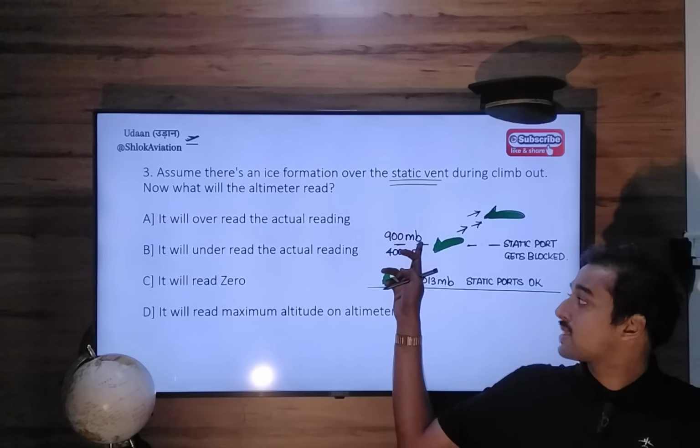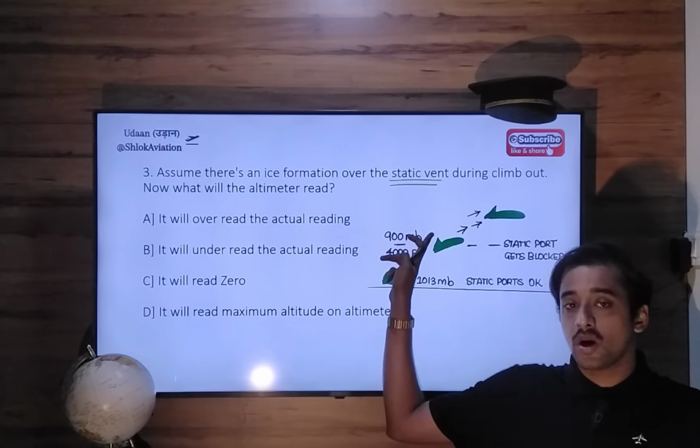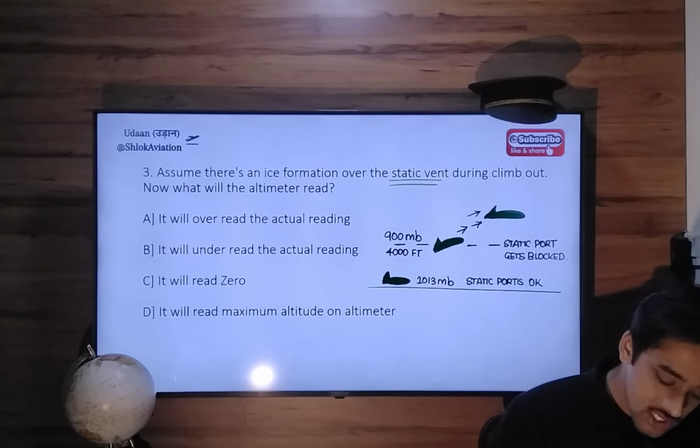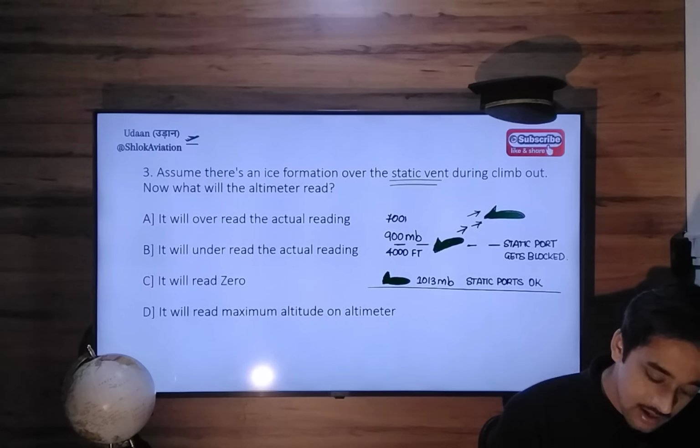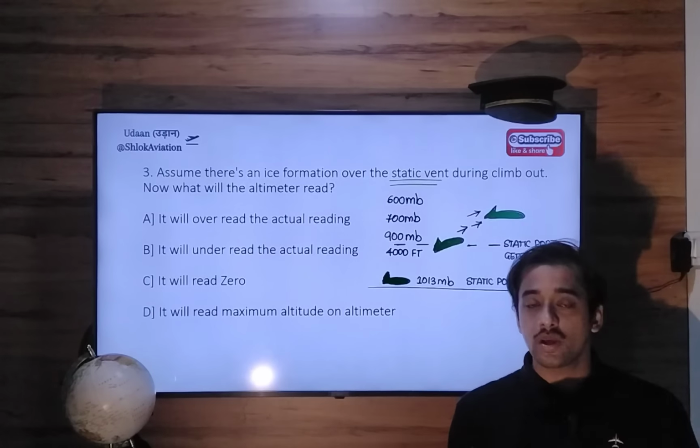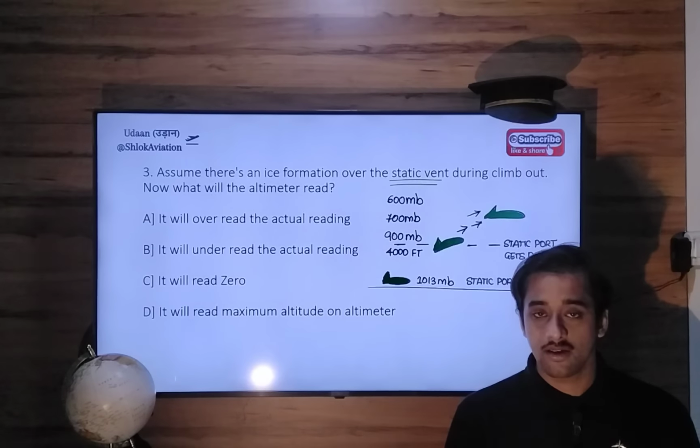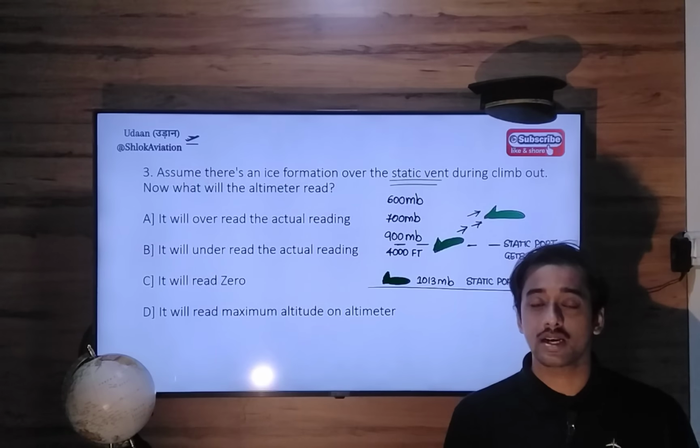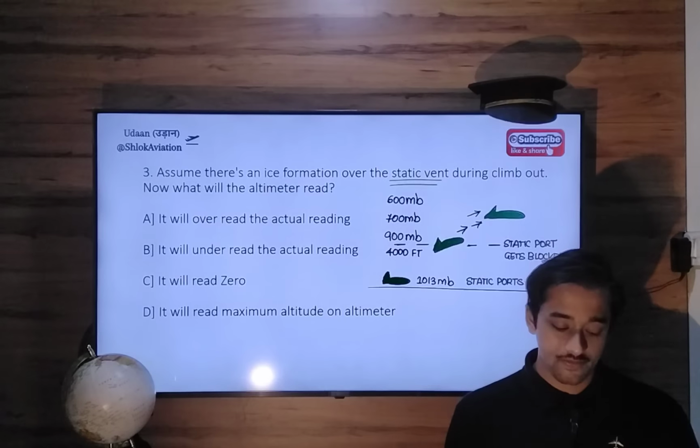So when you climb from the 900 millibar pressure level to a higher level, the atmospheric pressure should become, let's say, 700 millibar, then 600 millibar, and so on and so forth. The atmospheric pressure should go on decreasing. When atmospheric pressure goes on decreasing, that can be interpreted as an increase in corresponding altitudes, right?